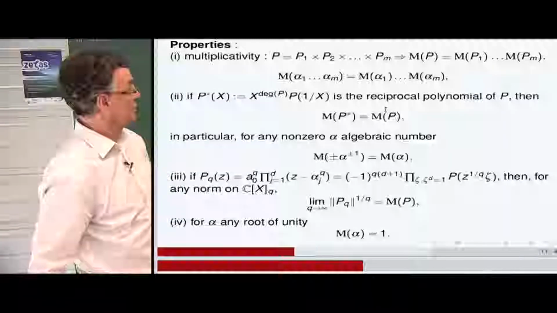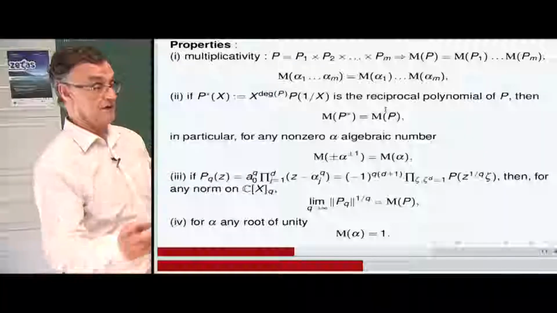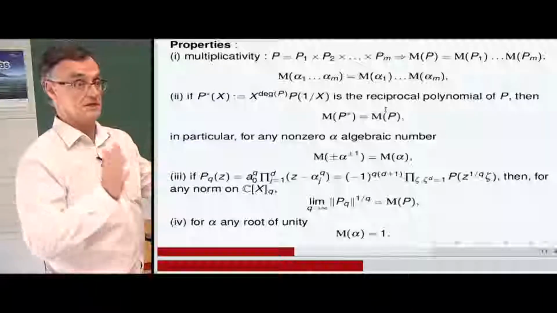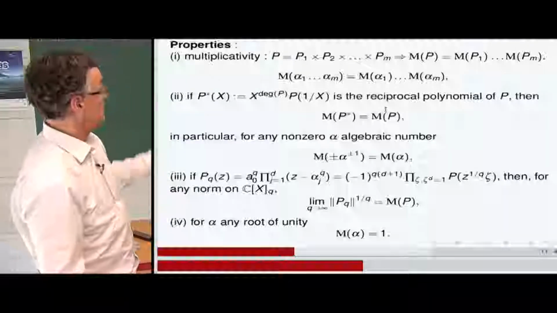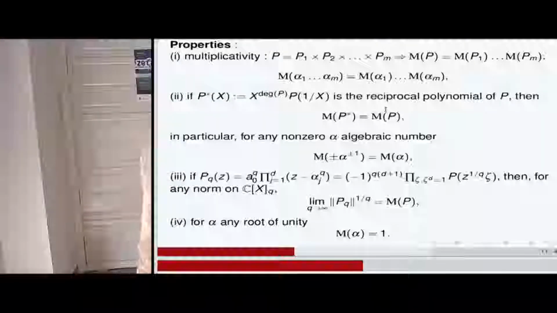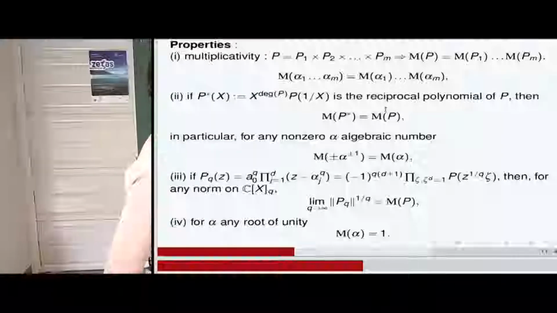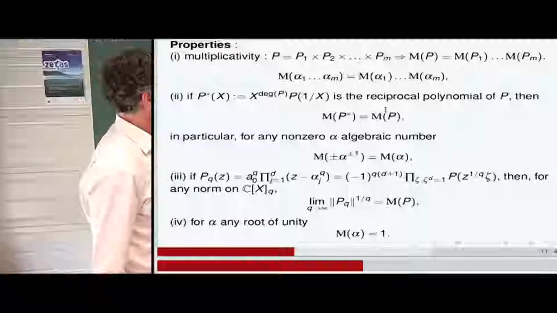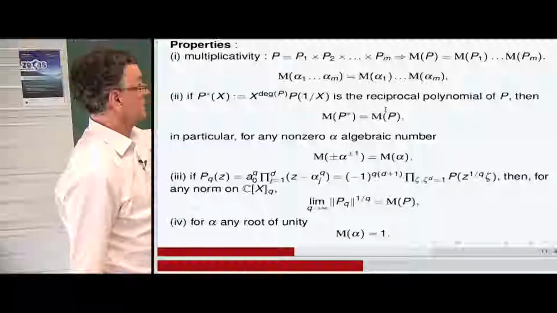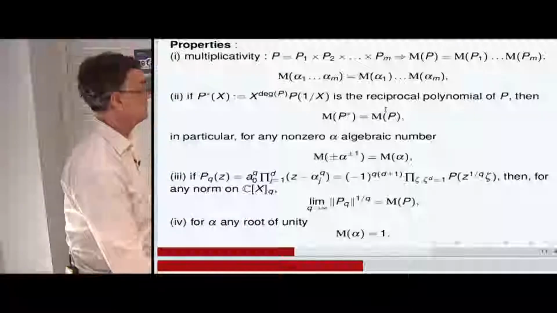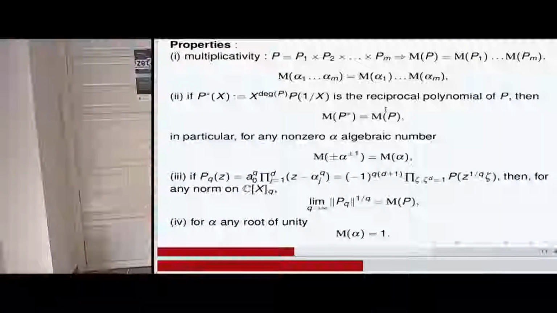By this transformation, you invert the collections of roots outside the closed unit disk and inside the closed unit disk, and the Mahler measure can be computed from all the zeros inside or all the zeros outside of the polynomial P. So in particular, we have the Mahler measure of alpha is the Mahler measure of plus or minus alpha or inverse of alpha.